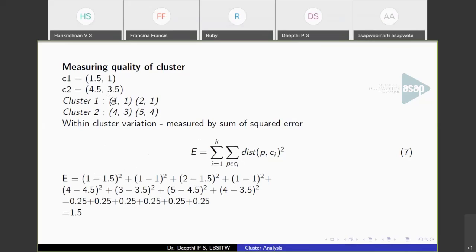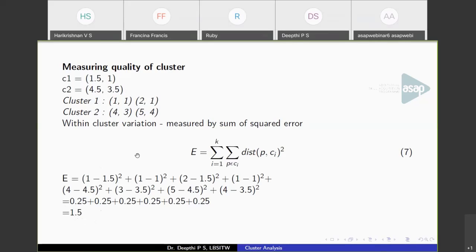In cluster 1 we have (1,1) and (2,1). So take the distance of points belonging to the cluster to its centroid. So (1 minus 1.5) whole square plus (1 minus 1) whole square. This is regarding the first point. And for the second point, (2 minus 1.5) whole square plus (1 minus 1) whole square. Similarly for the points to centroid 2. Add them all together, and we get the value as 1.5.